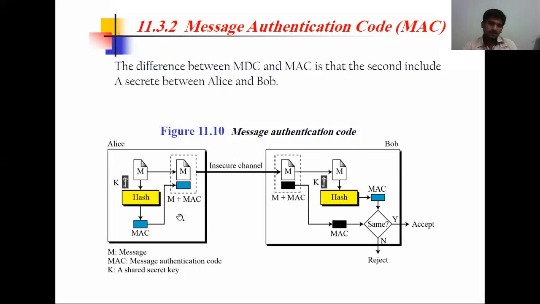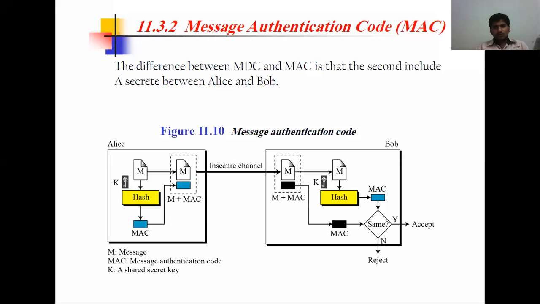So here, see that again the message and hash function and MAC, both MAC and message are going to be transferred. In between we have K. We are going to use K. Whenever we talk about a security key, we have to deal with two types, whether it is a symmetric key or asymmetric.